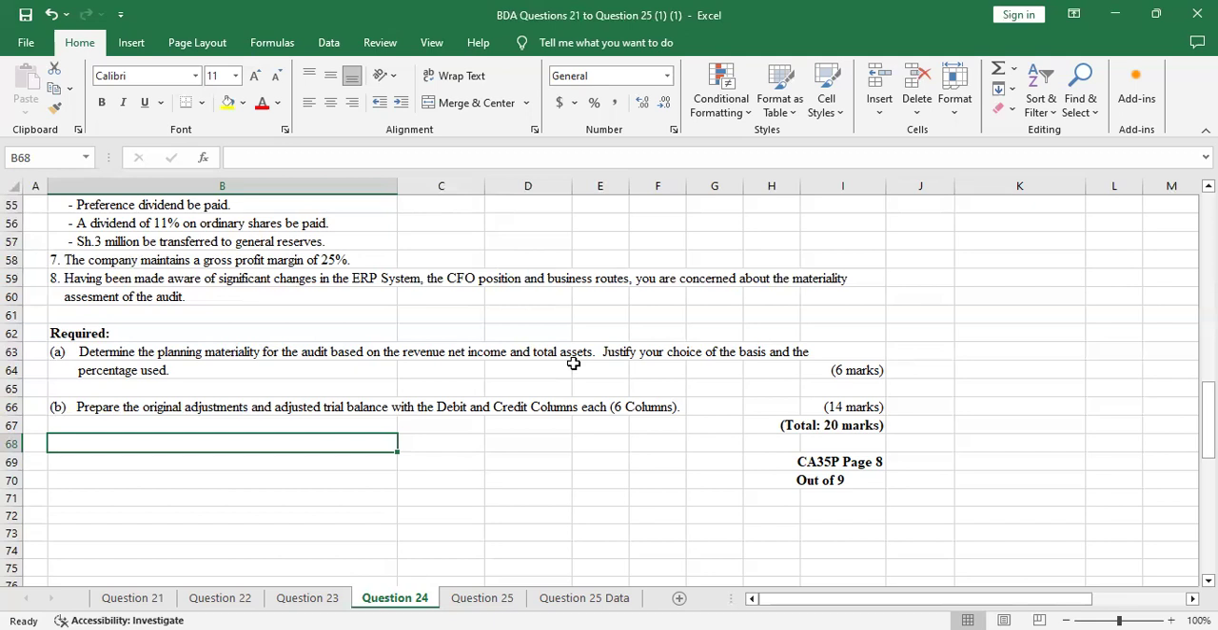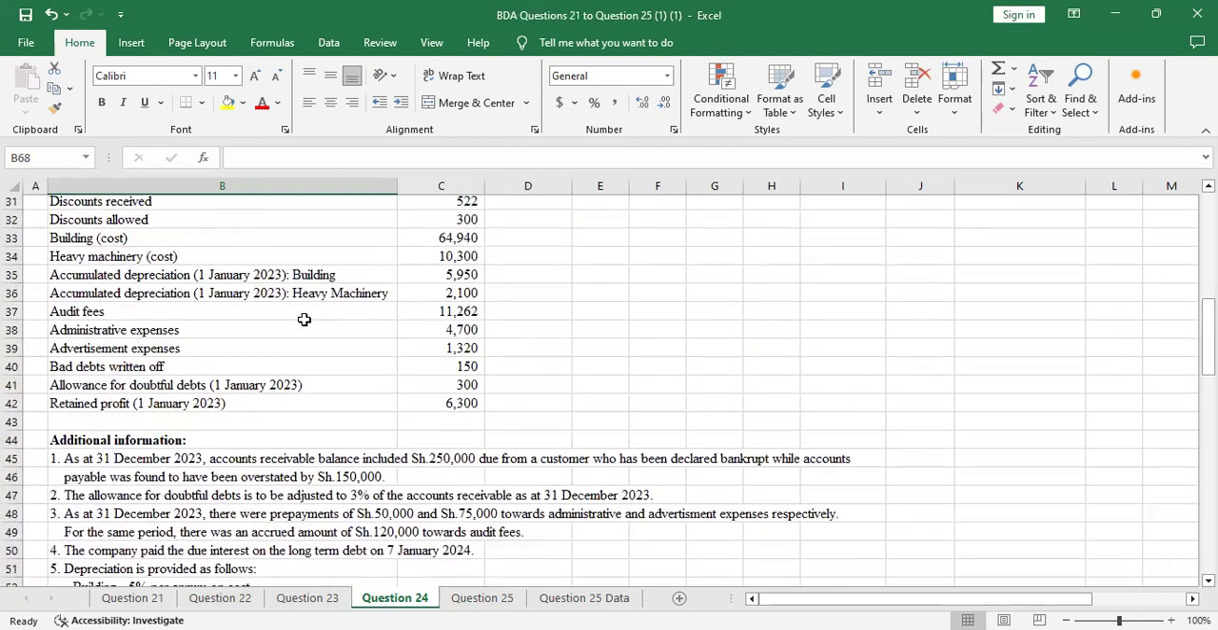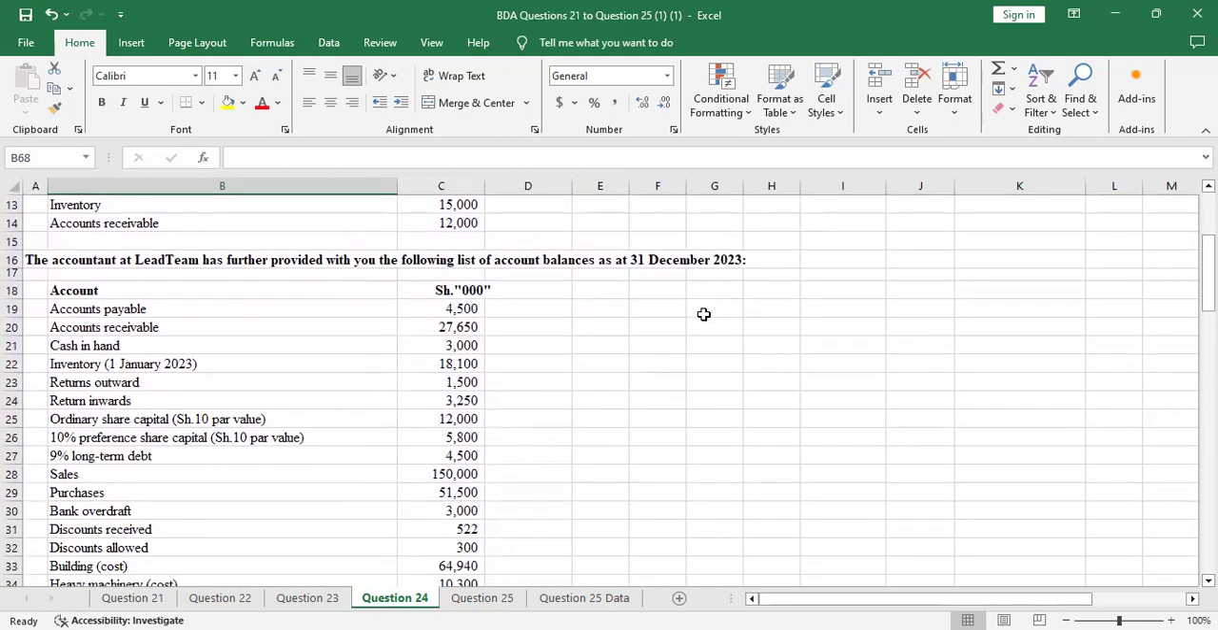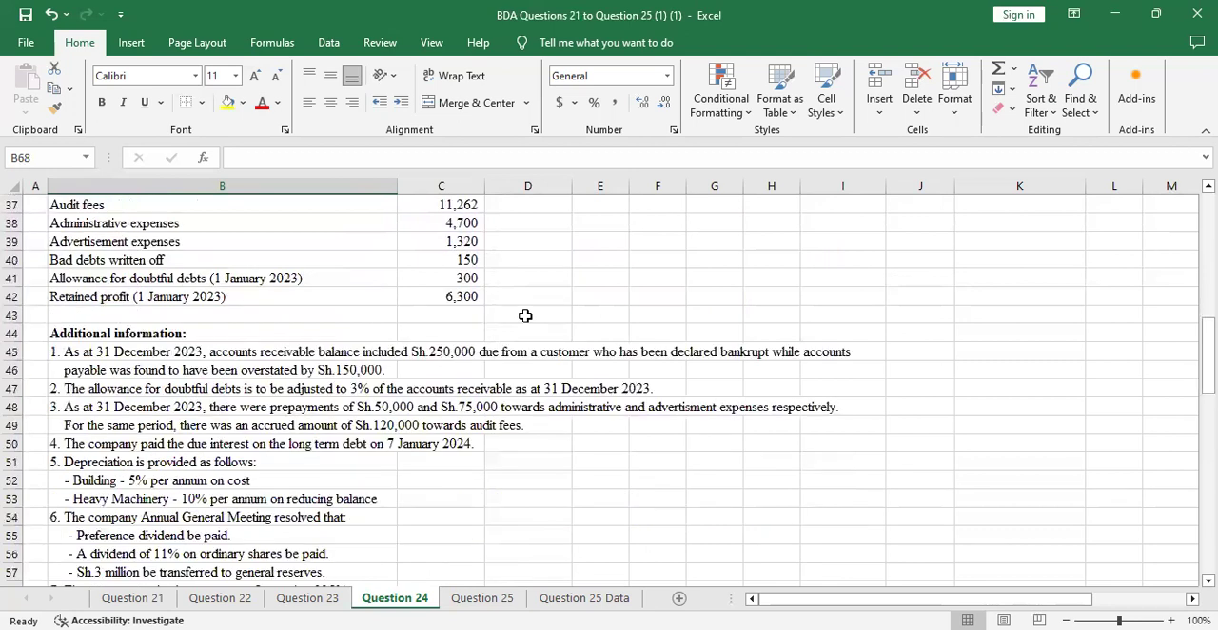And that base, you will be guided. You look at the question, you look at the nature of the industry. What was the nature of this industry? That's what you check first. We are told that it was a manufacturing company. So a manufacturing company is a profit-oriented company.